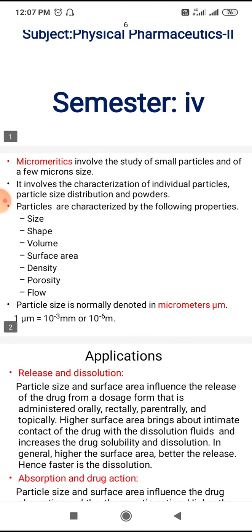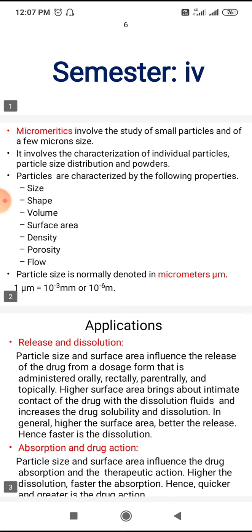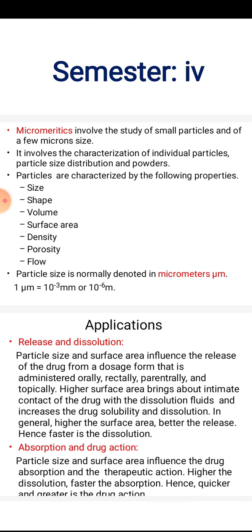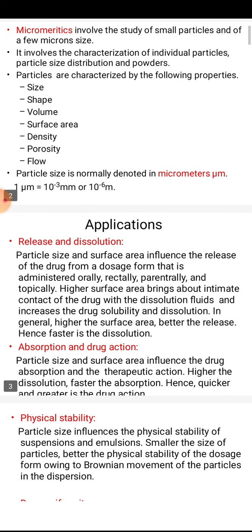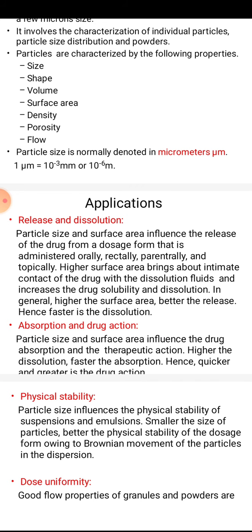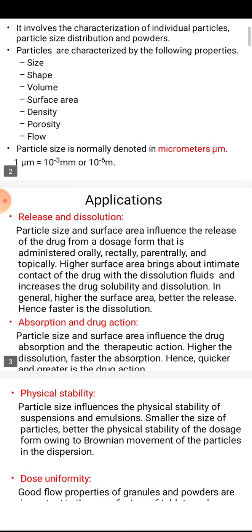First of all, what do you mean by micromeritics? Micromeritics involves the study of small particles of a few micron size. It involves the characterization of individual particles, particle size distributions, and powders. Particles are characterized by the following properties: size, shape, volume, surface area, density, porosity, and flow. Particle size is usually denoted in micrometers.